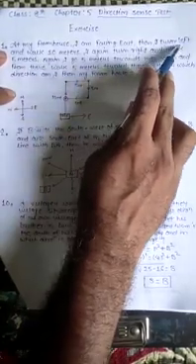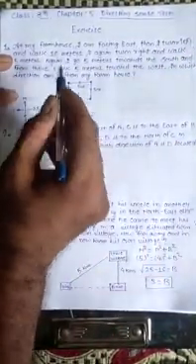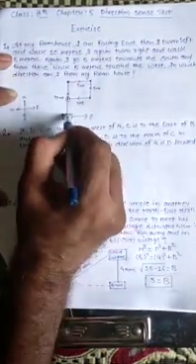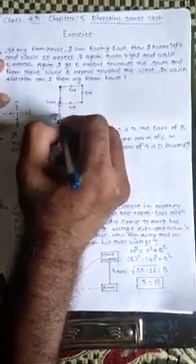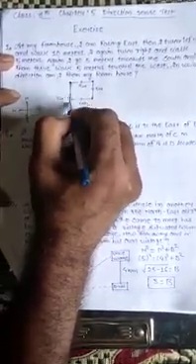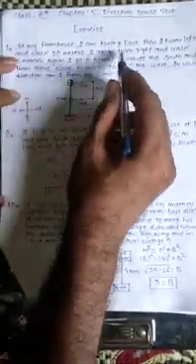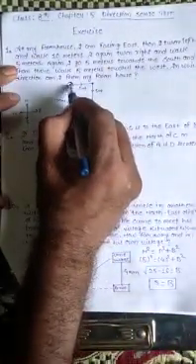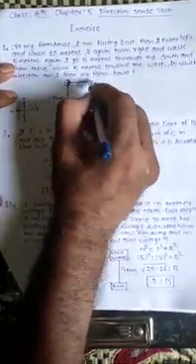Then I took a turn left and start walking for 10 meters. That means I will take the turn left in this direction and walk for 10 meters. So if I walk for 10 meters, I will reach this point. After reaching this point I again took a right and walk 5 meters. That means I will take the right turn, in this direction, and walk another 5 meters, so I will reach this point.